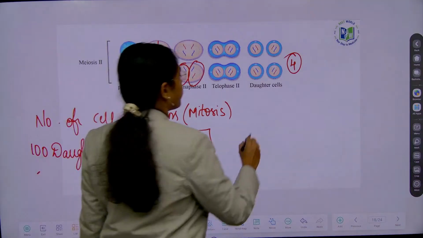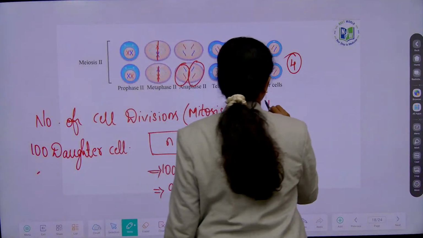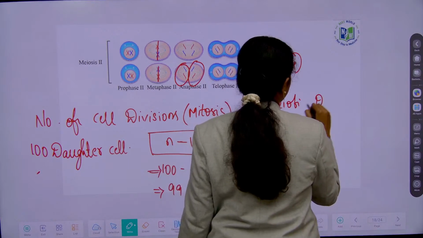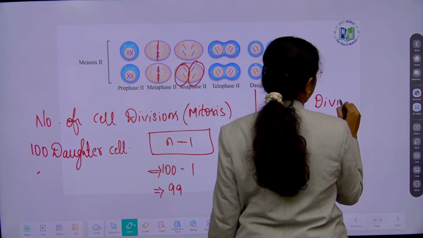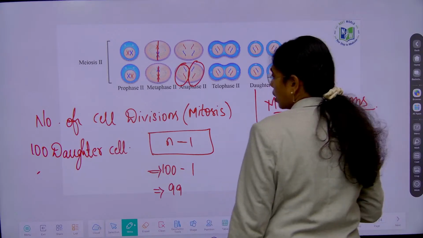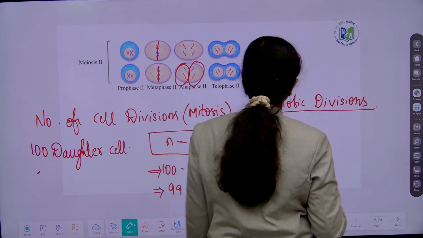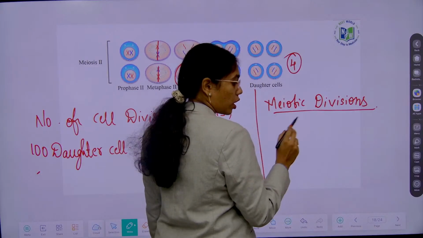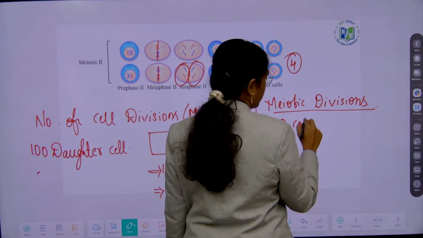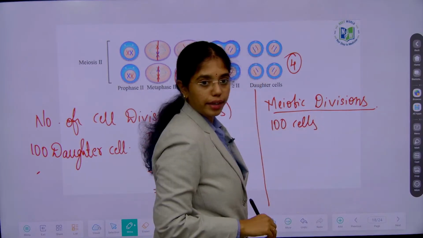And then how to calculate meiotic divisions? Here if you observe, the number of daughter cells formed, for example 100 cells are formed as a result of meiotic divisions.